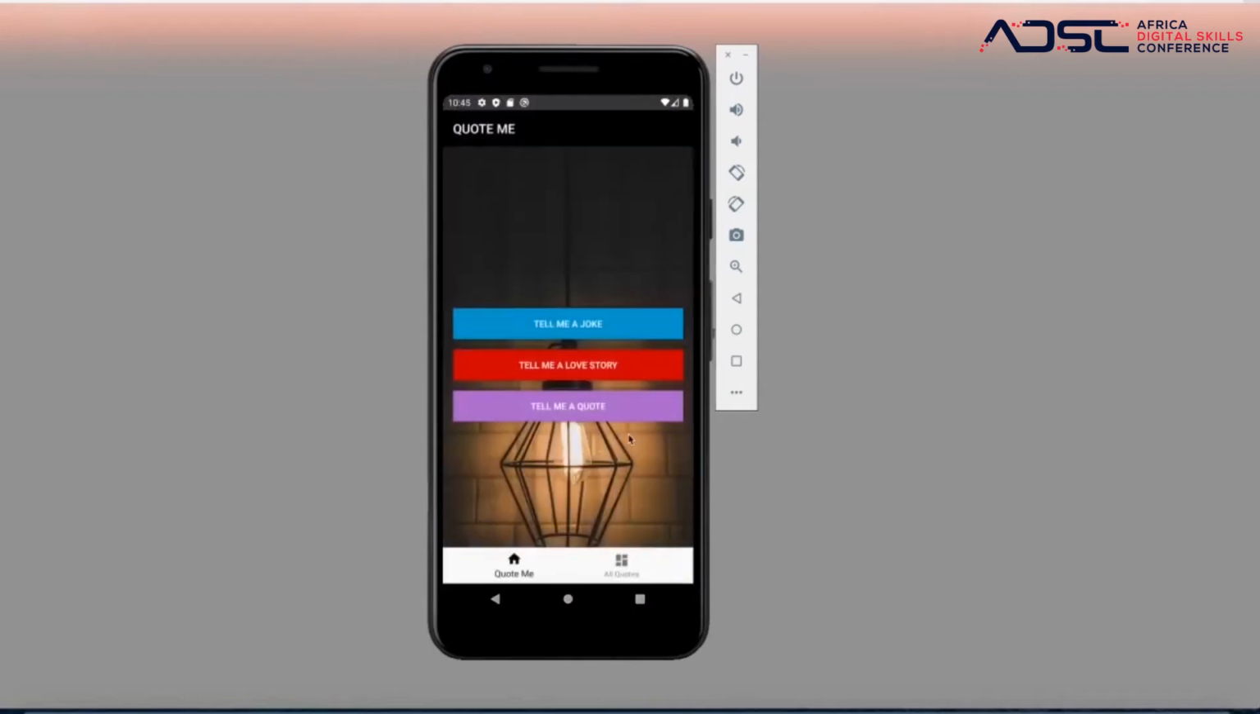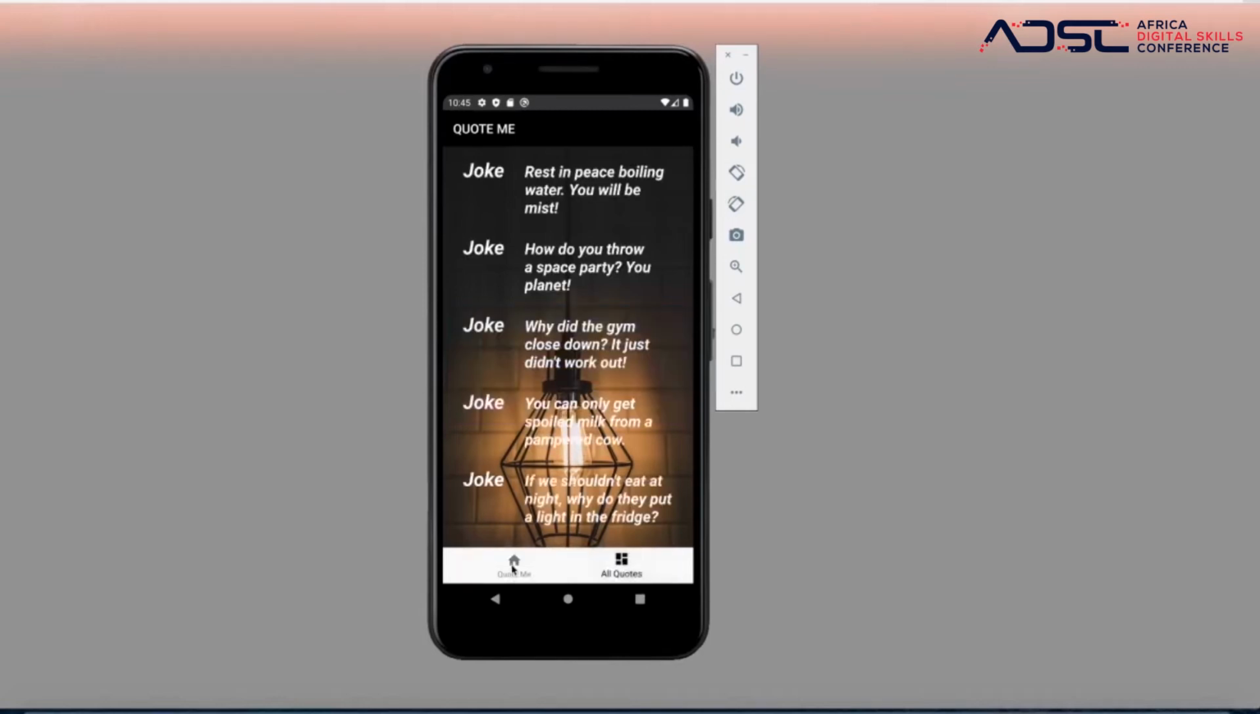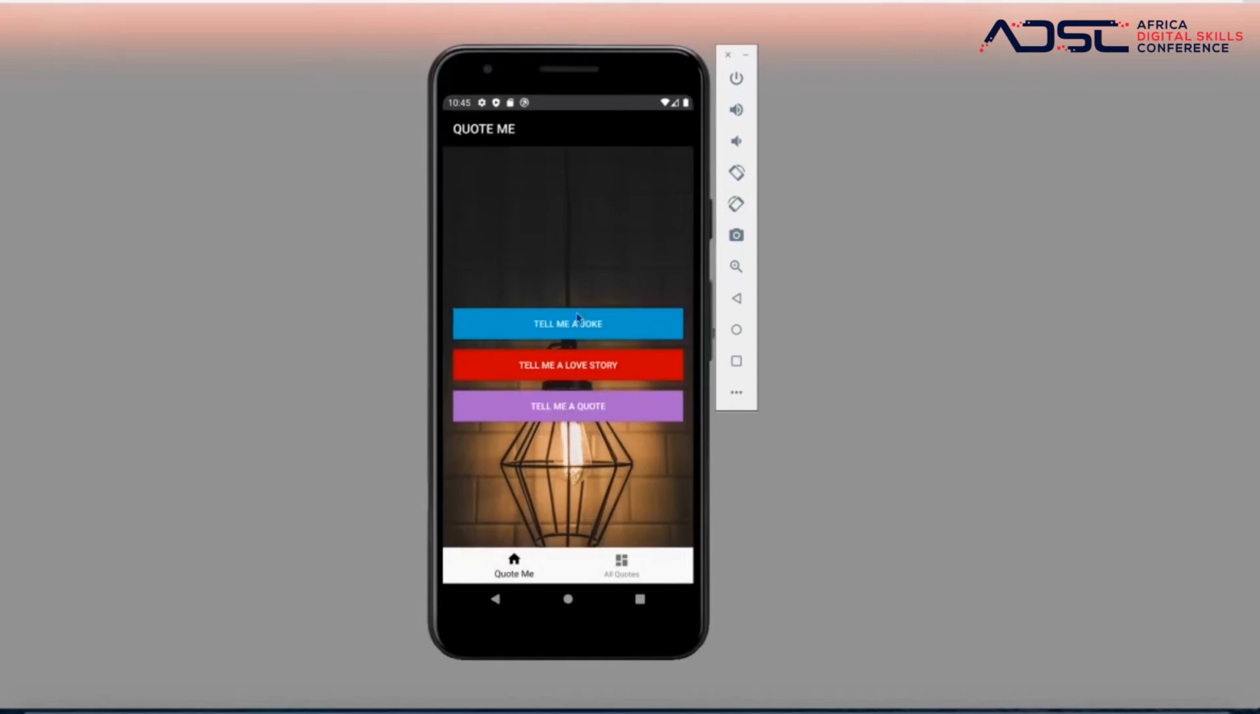Boom. So this is basically the Quote Me app. What does this app do? A few seconds ago I did explain. So we'll just dive right into navigating through the app. We could see at the bottom, where you could navigate between the Quote Me and the all quotes. On the first page, which is the quotes me, we have three categories, as I said before. Tell me a joke.